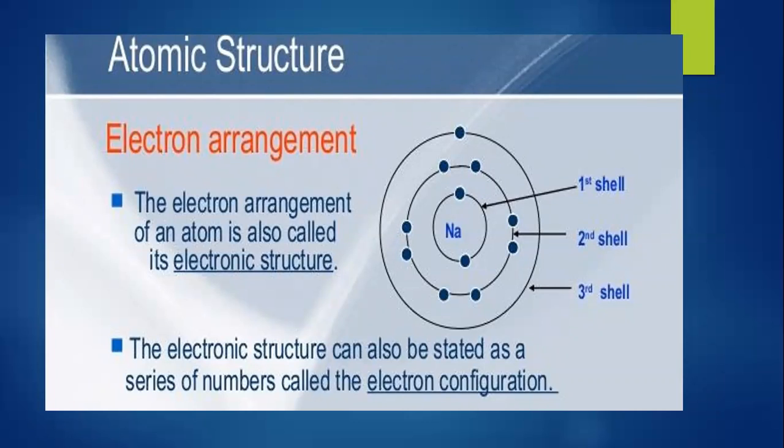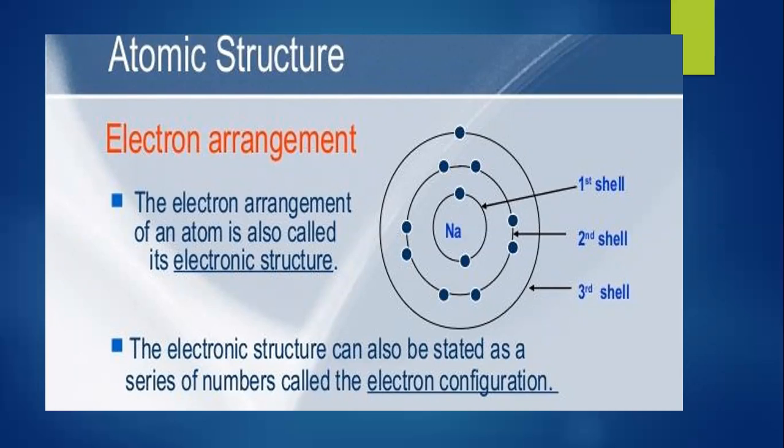The electron arrangement of an atom is also called its electronic structure. Here you can see the electronic structure of sodium. The electronic structure can also be stated as a series of numbers called the electron configuration.